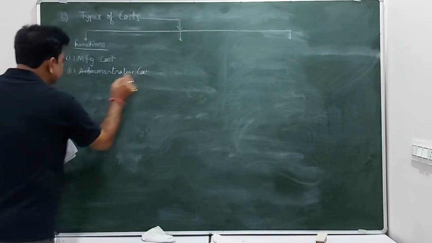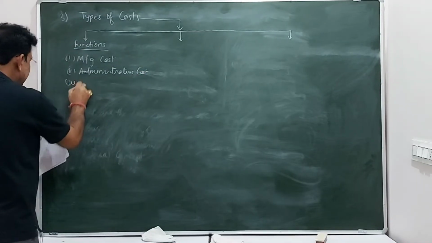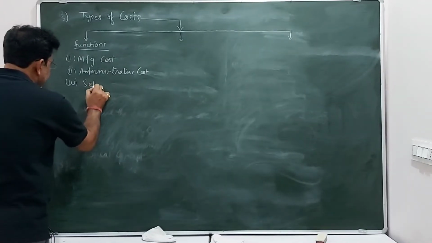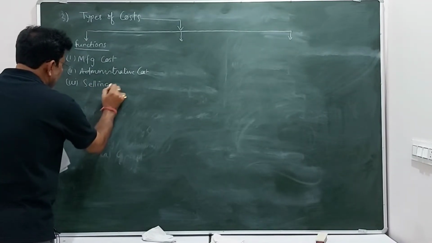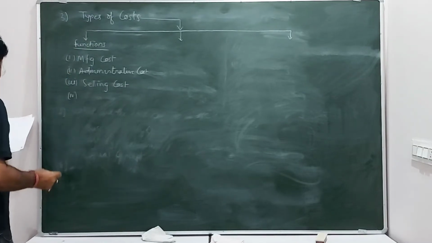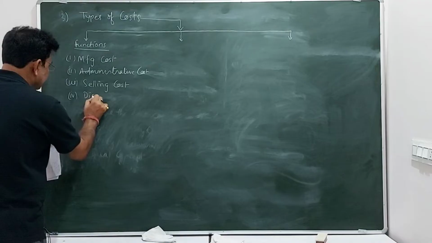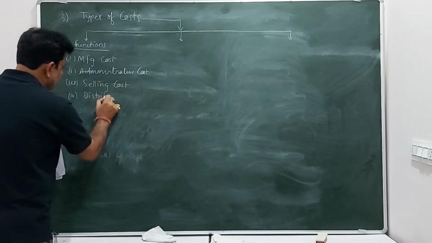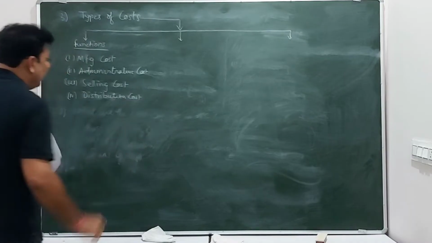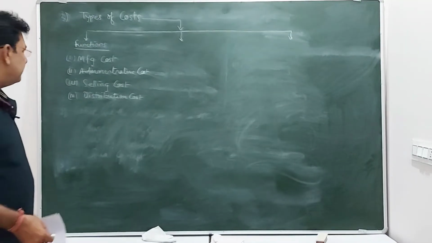Administrative cost. The third type of functional cost is selling cost. The fourth one is distribution cost. So these are the four types of cost on the basis of functions.